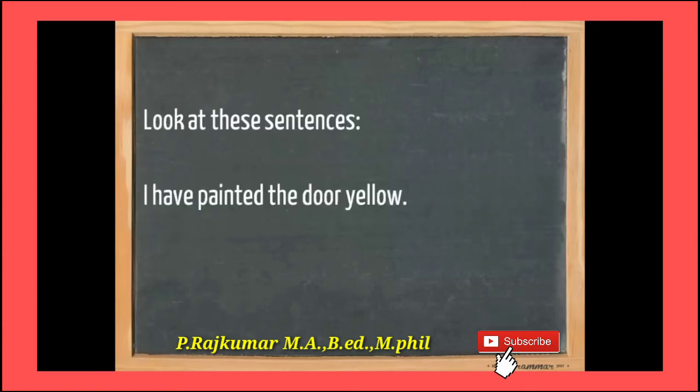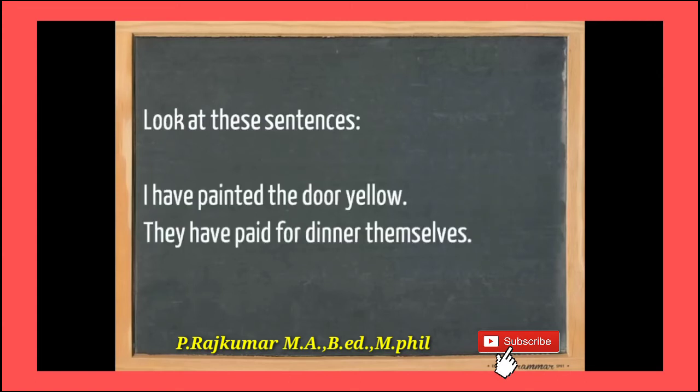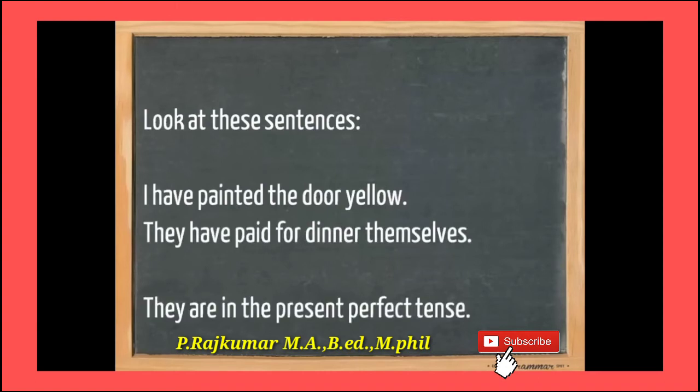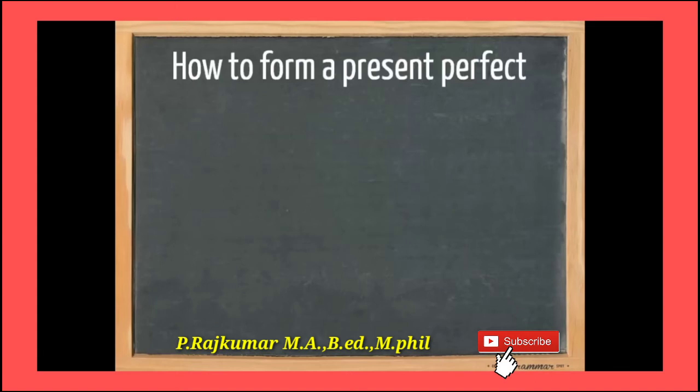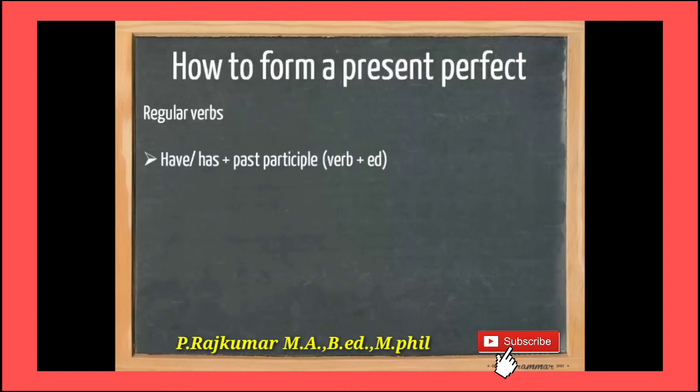Regular verbs, irregular verbs. These have two types, regular verbs and irregular verbs. Look at these sentences. I have painted the door yellow. Have painted. They have paid for dinner themselves. So they are in the present perfect tense. Have plus paid. In the sentences, if we have have or has plus past participle, verb plus ed, past participle means verb plus ed.